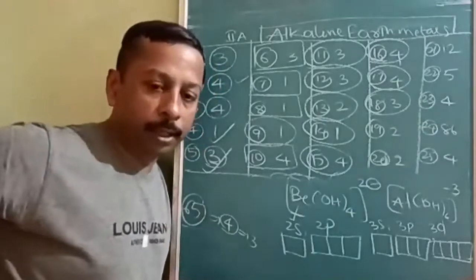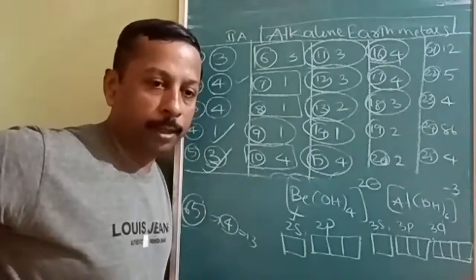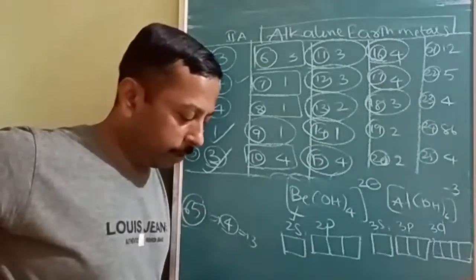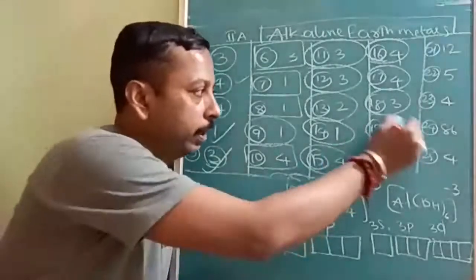Both should be product only. Bleaching powder. Bleaching powder will be -1 and +1. This also I specifically told you.